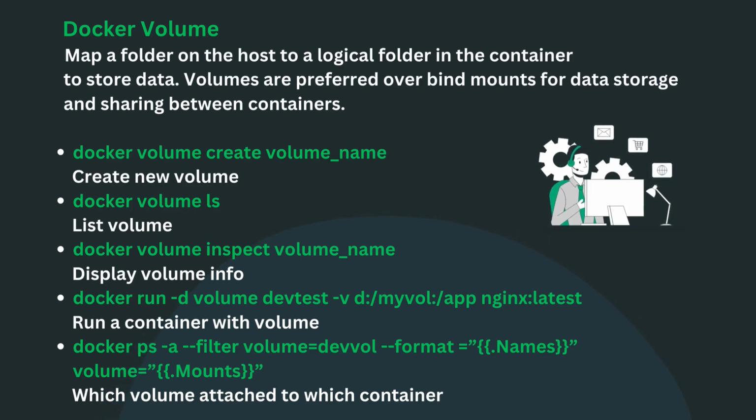Next is docker ps -a --filter volume=devvolume --format '{{.Names}} {{.Mounts}}'. This command tells which volume is attached to which container.